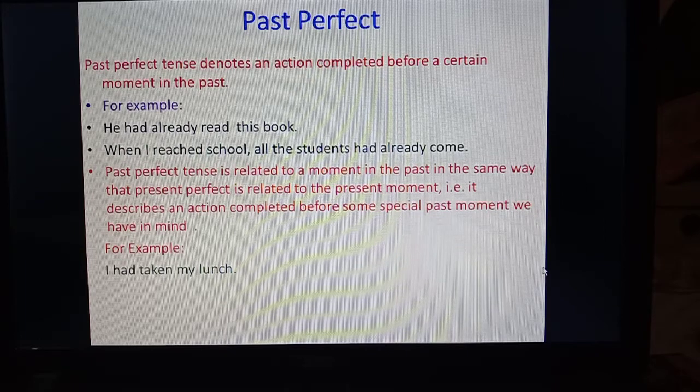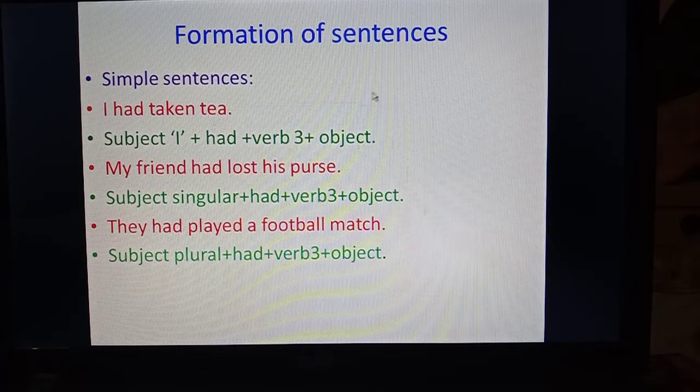Now, see the formation. Simple sentences. Subject: I had chosen, my friend, they. I is sometimes considered plural.